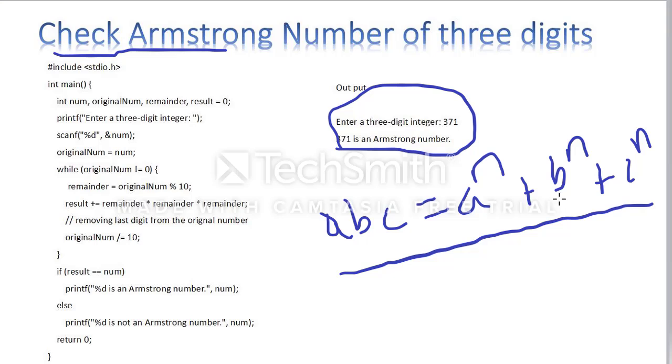So 3 cube plus 7 cube plus 1 cube we have to compute. So any number like abc is equal to a power n plus b power n plus c power n, that is the Armstrong number. Let's see how. First, what is the logic here?